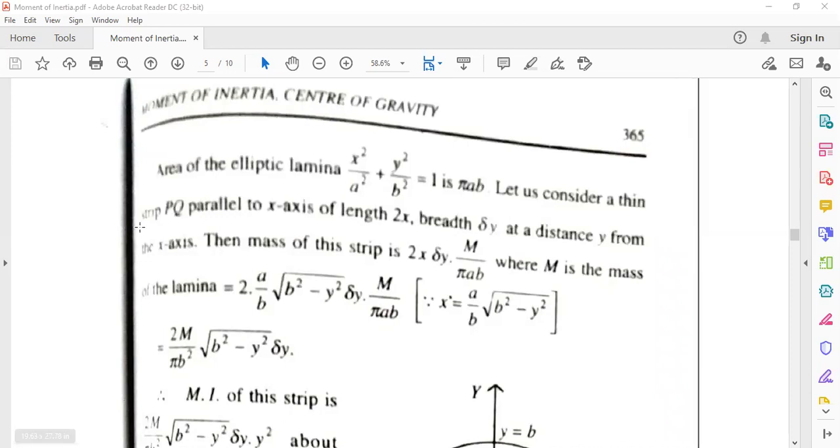Let us consider a thin strip PQ parallel to x axis of length 2x and breadth delta y at a distance y from the x axis. Then the mass of this strip is, 2x is the length, delta y is the breadth.